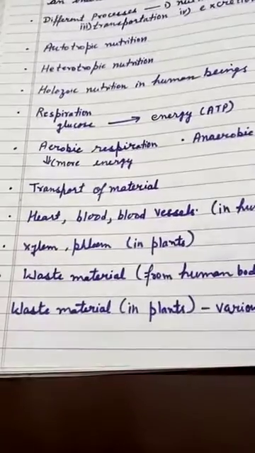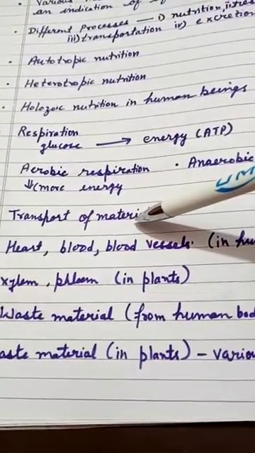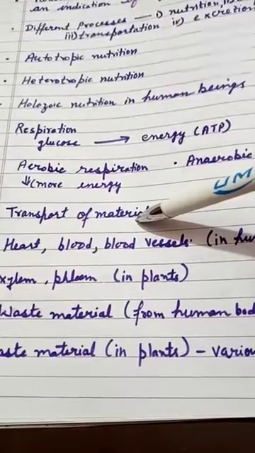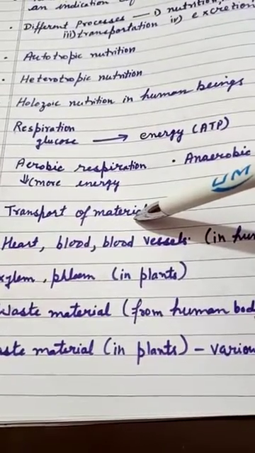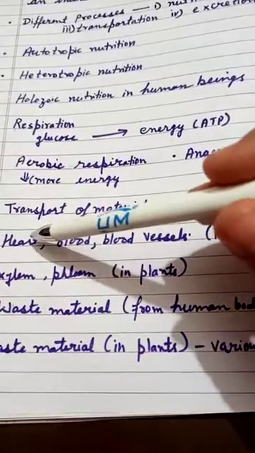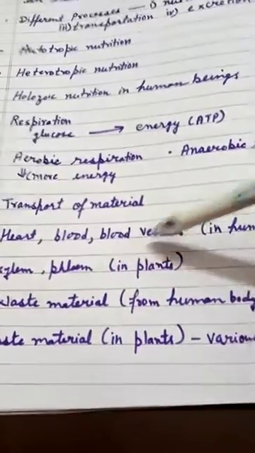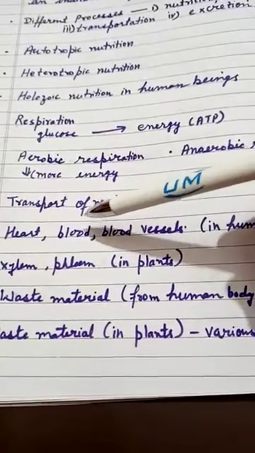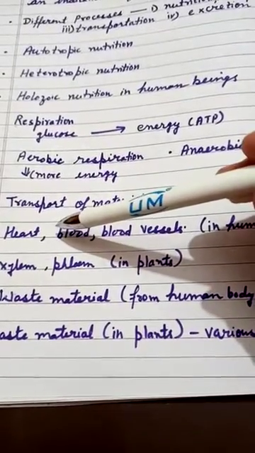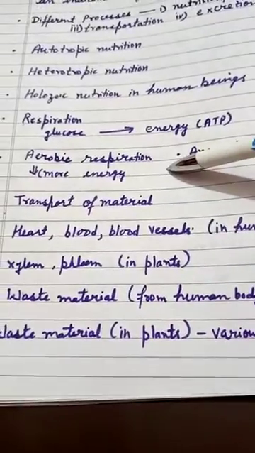Then we have our next process: circulation or transportation of material. Transportation of material in human beings is done by blood. In the circulatory system, the heart and blood vessels are present in human beings to transport different materials to different parts of the body.